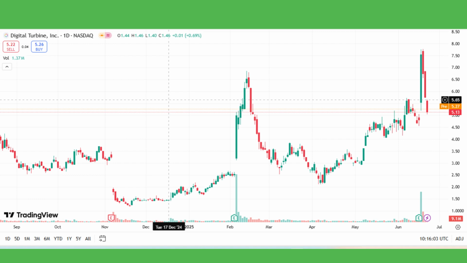Risk management is key. Set stop-loss orders just below support levels to protect against downside, as the stock can be sensitive to earnings reports and market shifts. Keep an eye on company news, especially regarding earnings and partnerships, as these can impact price direction.